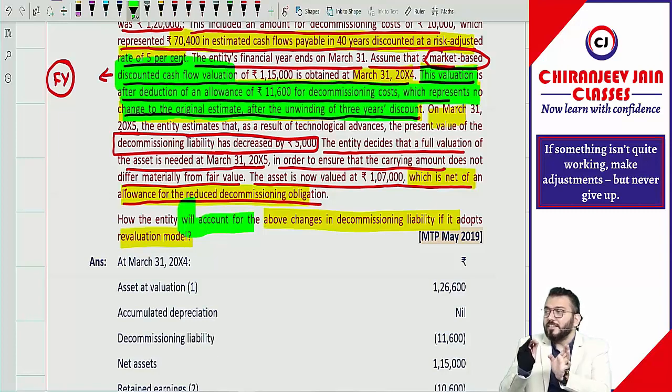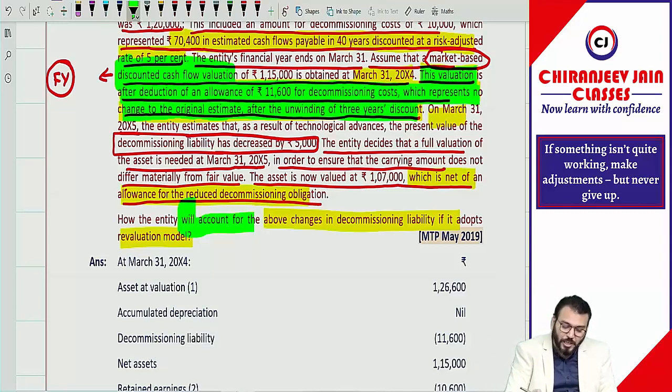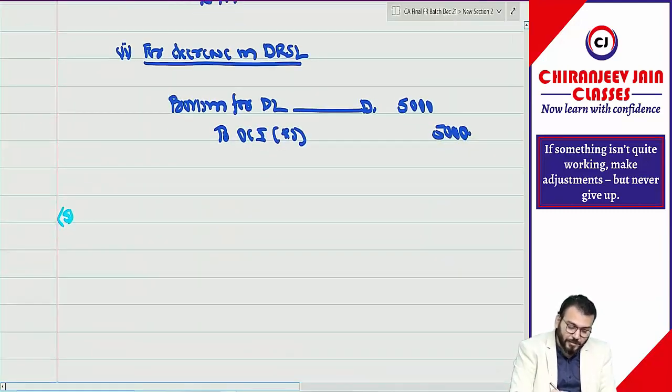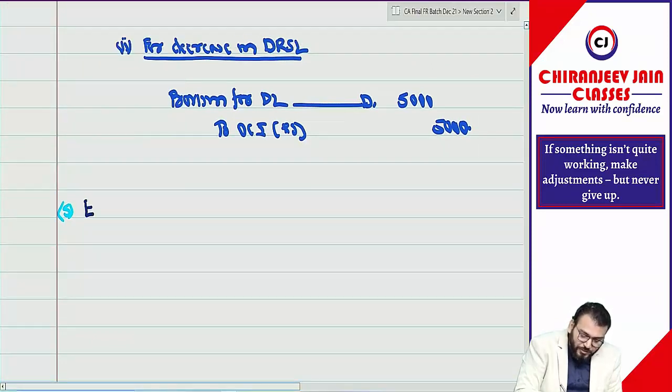So how the entity will account means you need to give the information on how it will be presented in the financial statements. That means you need to prepare an extract of the balance sheet and an extract of SOPL. Therefore, an extract is required. Write down extract of balance sheet. Extract means part of the balance sheet.